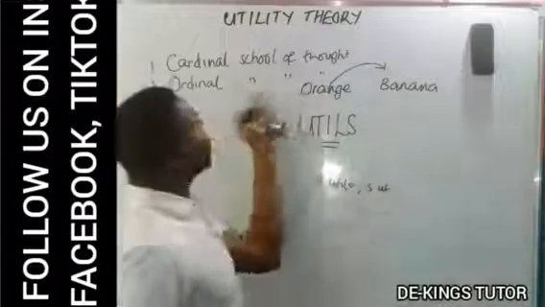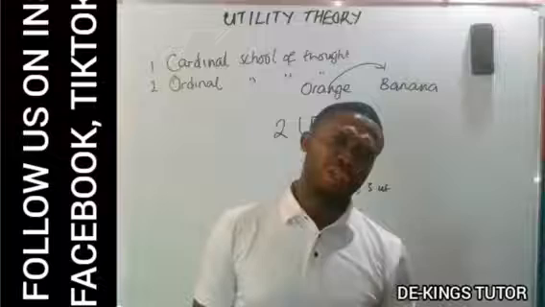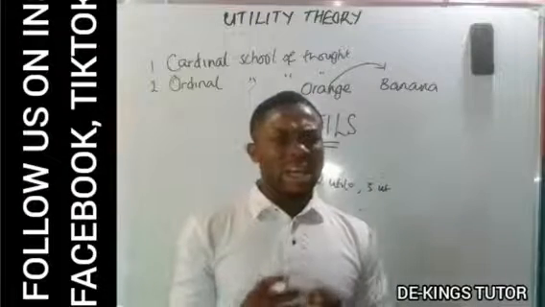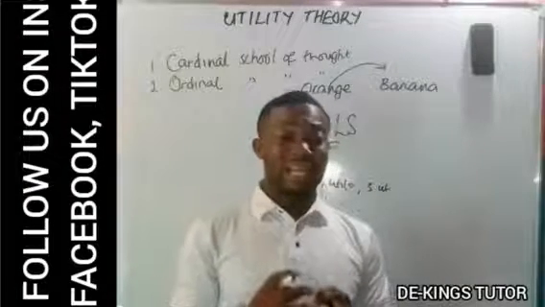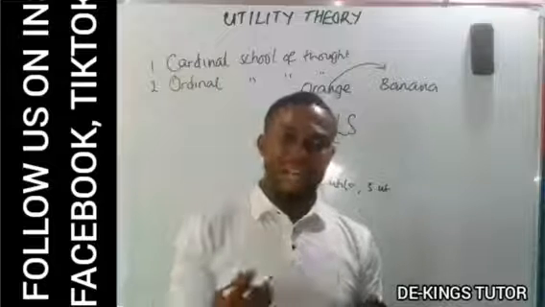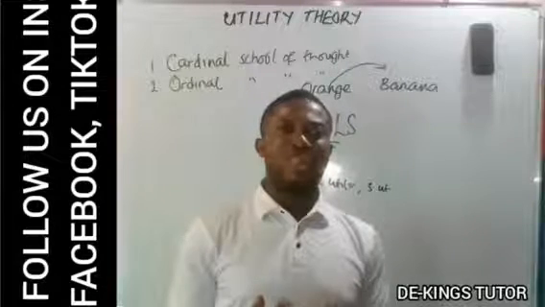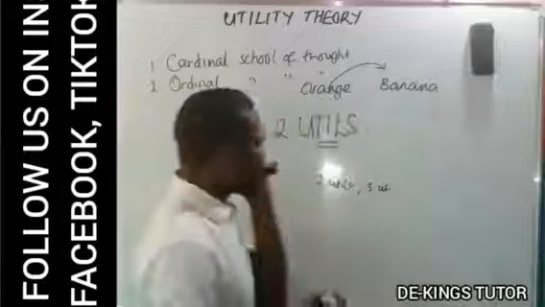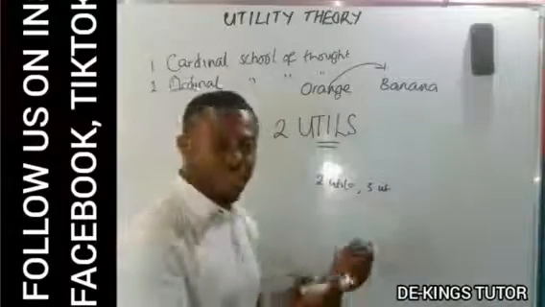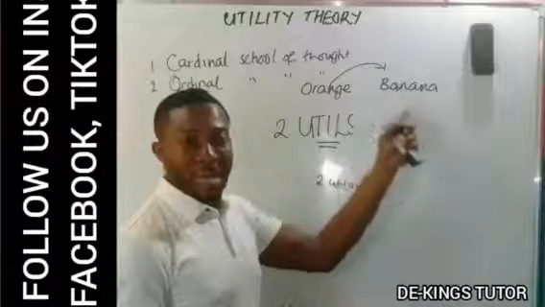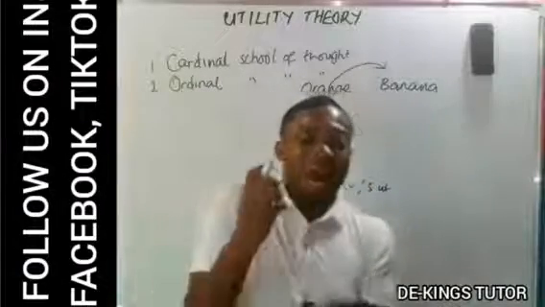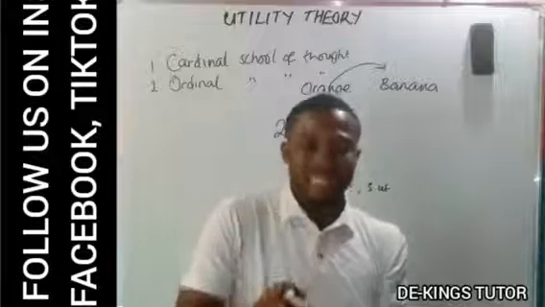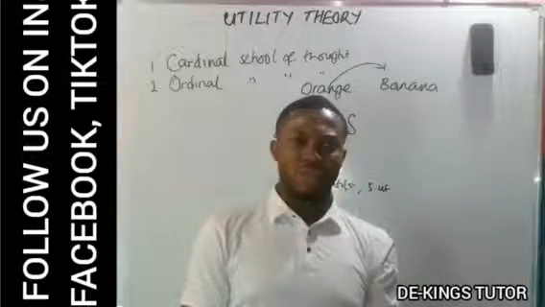While the ordinal school of thought is of the opinion that we can't categorically quantify the satisfaction, but we can express our preference of one commodity to the other. For instance, I can say in a nutshell that I prefer orange to banana, but not by how much quantity, not by how much satisfaction.